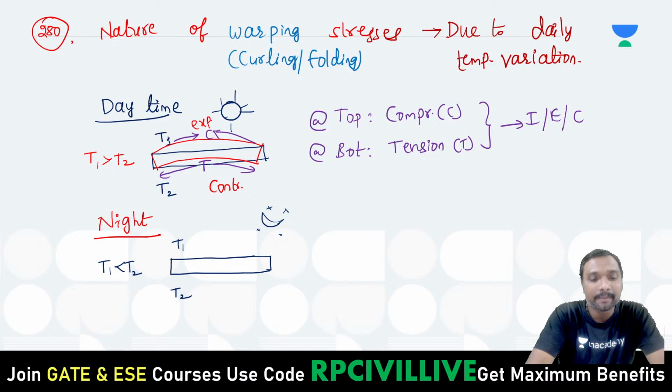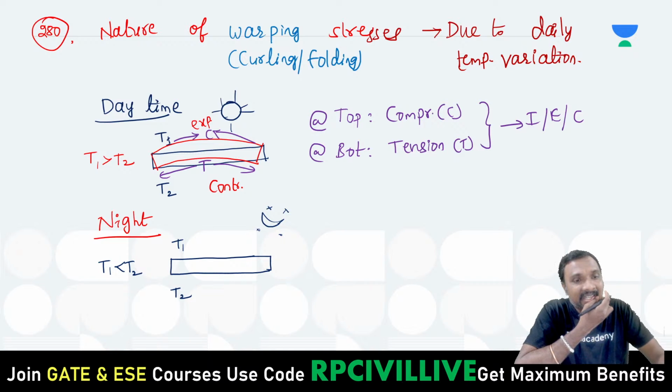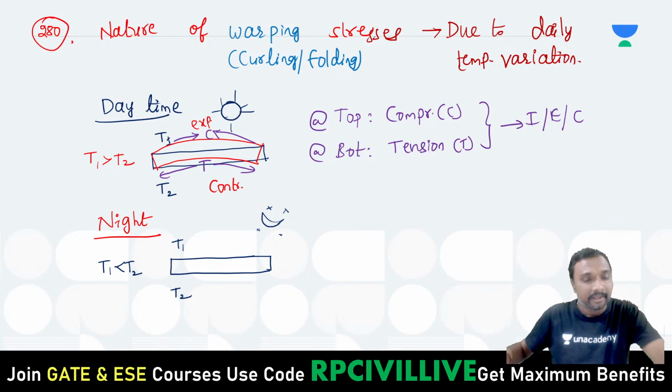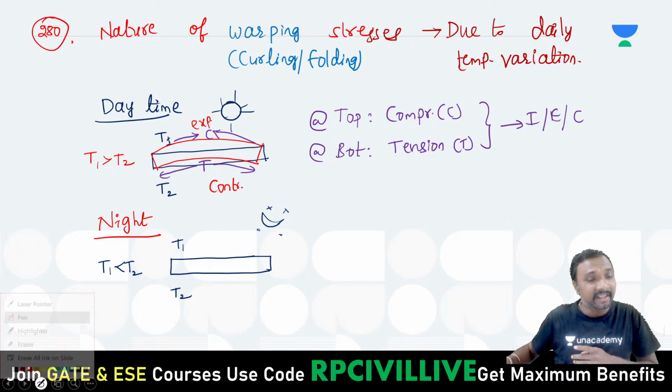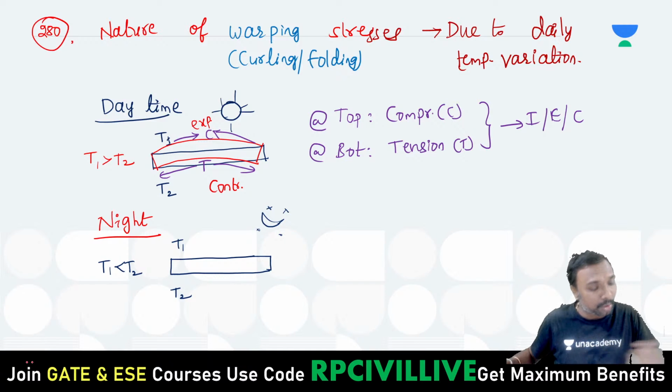That is the reason all the snakes and insects come outside during the night time.